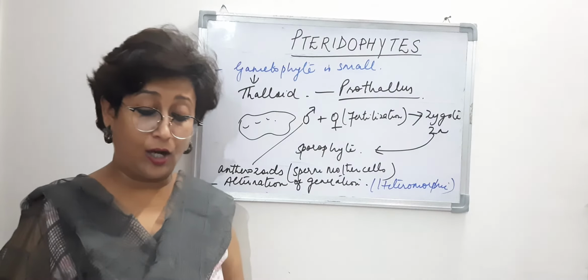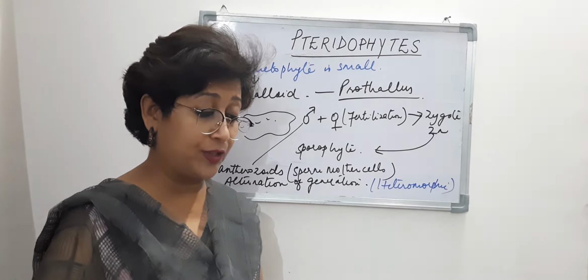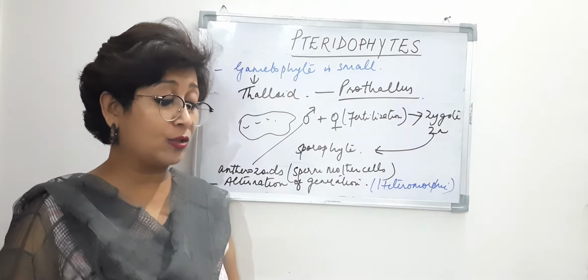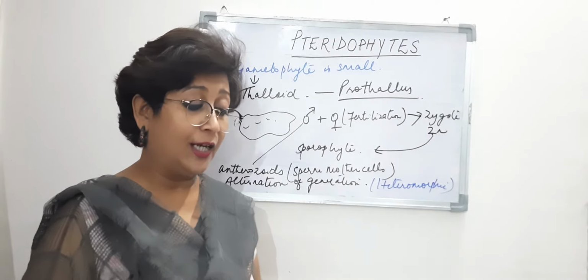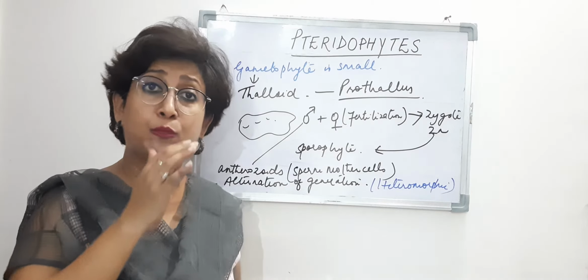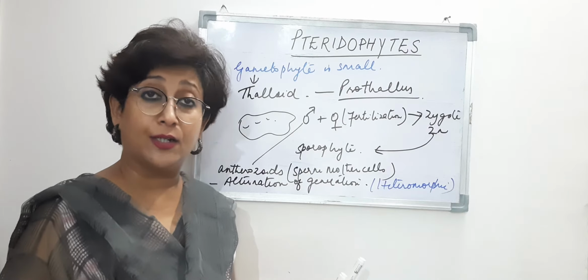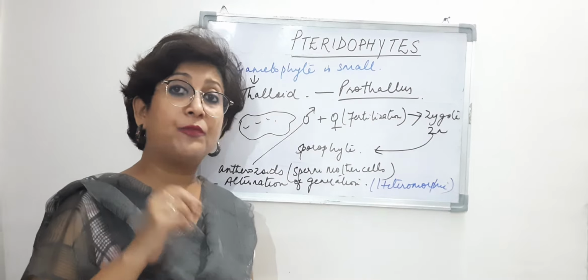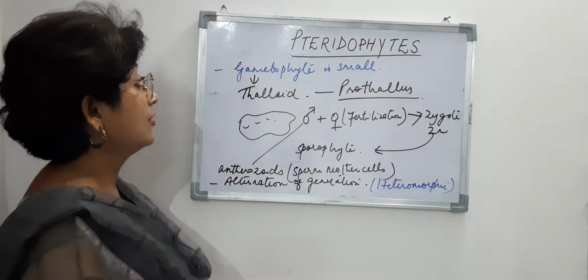Heteromorphic alternation of generation, right? So that's about the alternation of generation. And we also find more about the pteridophytes. We also find that the leaves, some of them may have small leaves and some may have large leaves, as in ferns, right? So those which have small leaves are known as microphylls, right?